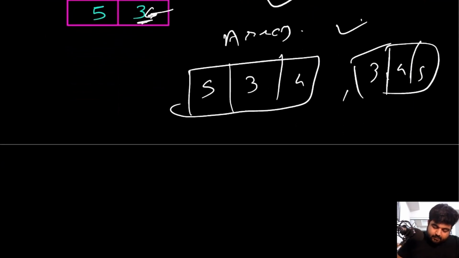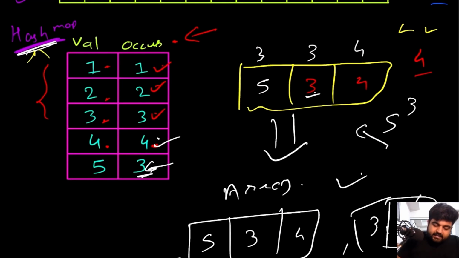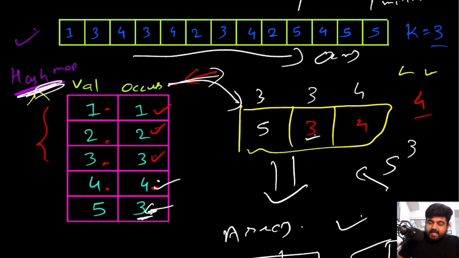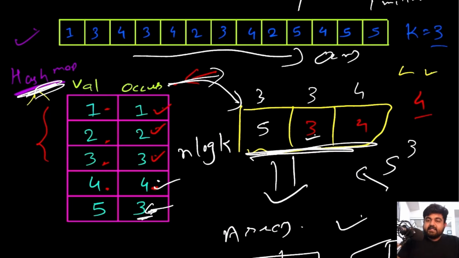If we look at the time complexity in this case, it is going to be a bigger improvement than our sorted array approach. Why? Because over here it takes big O of n time to generate this hash map. That process remains the same. But going from this hash map to the priority queue takes n log k time because we are only maintaining k elements.